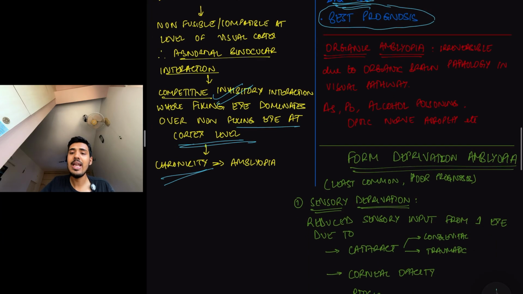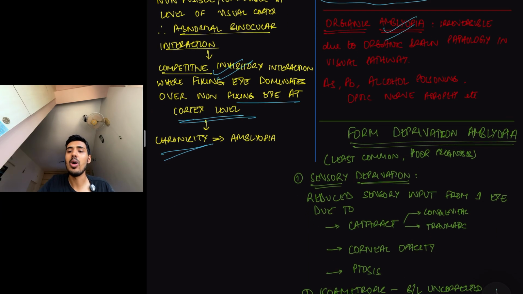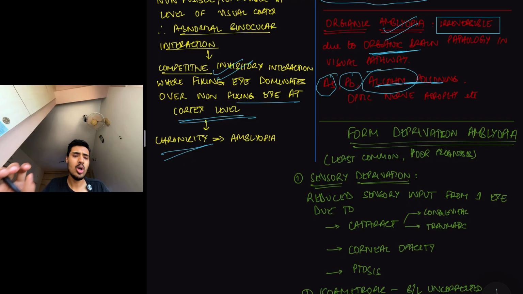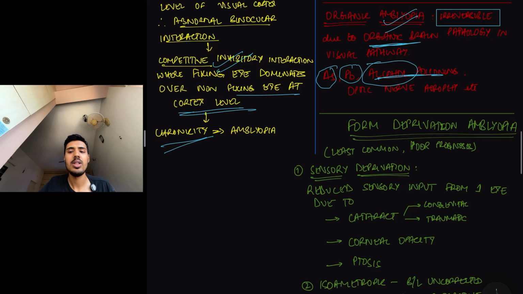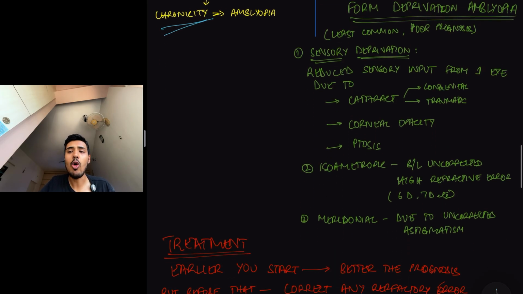Next comes organic amblyopia. Now what is organic amblyopia? Organic amblyopia is irreversible. Yes, it is due to any organic brain pathology in the visual pathway. Example, toxic amblyopia, they say toxic lead amblyopia, arsenic poisoning, lead poisoning, alcohol poisoning. These all cause some organic lesions in the visual pathway that lead to irreversible amblyopia. Let's say in the right eye optic nerve there is some lesion, and the right eye visual input will not be considered, right? Like that.